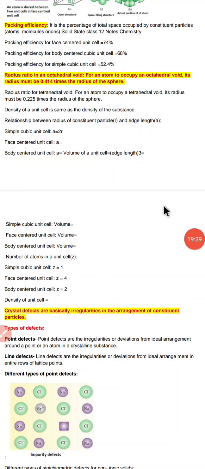Now, because of the presence of these crystal defects, the crystal shows various different properties. They cause changes in electrical conductivity. Some of them behave as conductors, some behave as semiconductors, some behave as insulators. At times the defect is purposely introduced by the process of doping. Because of doping, the crystal shows a difference in its properties.